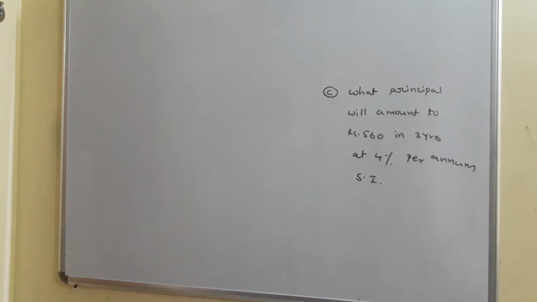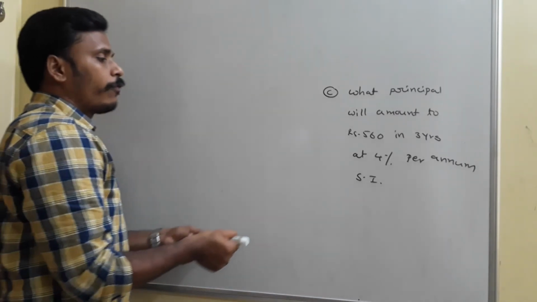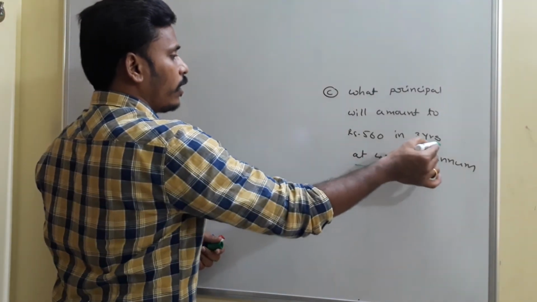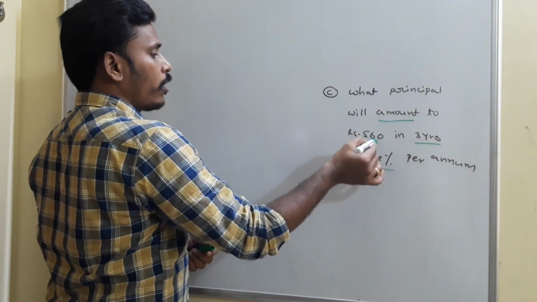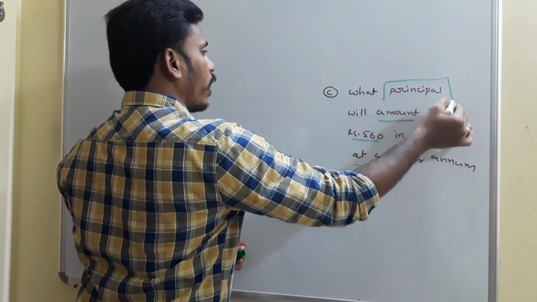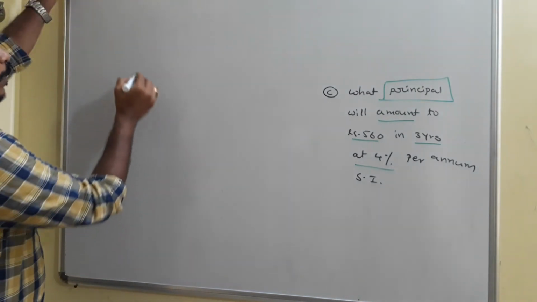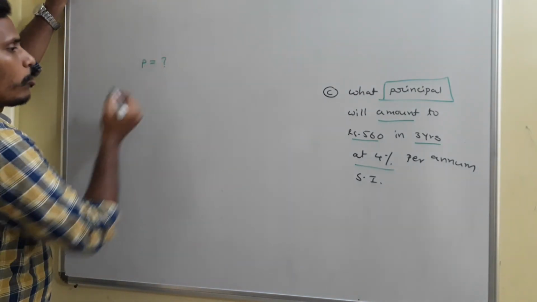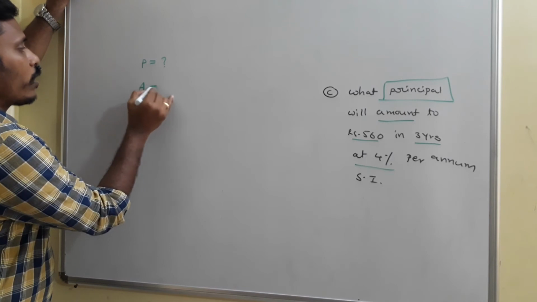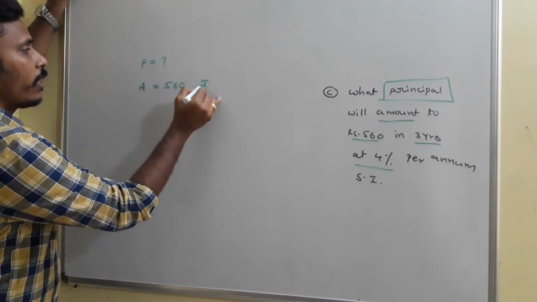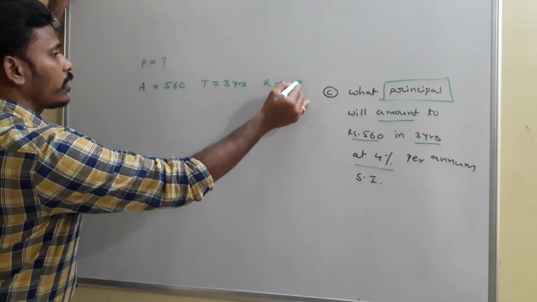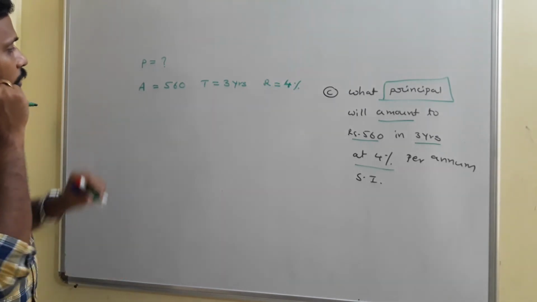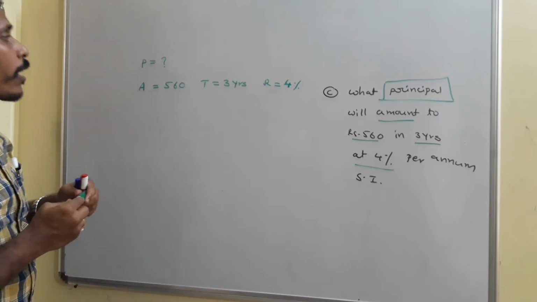What principal will amount to 560 rupees in 3 years at 4% per annum? Time period is given as 3 years, rate of interest is 4%, the amount is 560, and we need to calculate the principal. Here principal P is not known, we need to find it. Using all this information we need to calculate the principal.